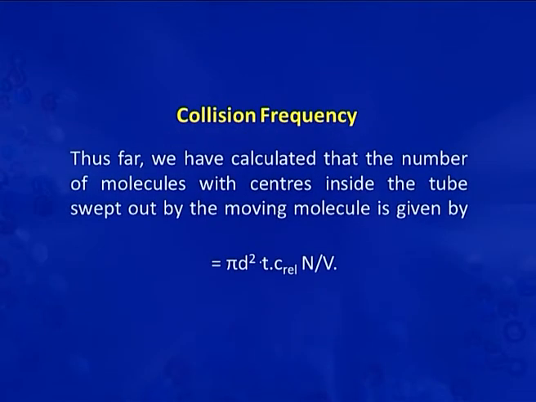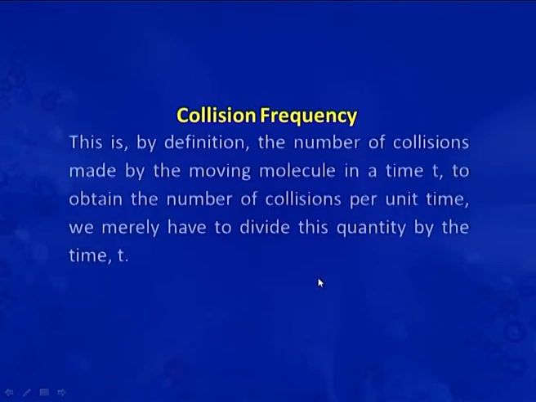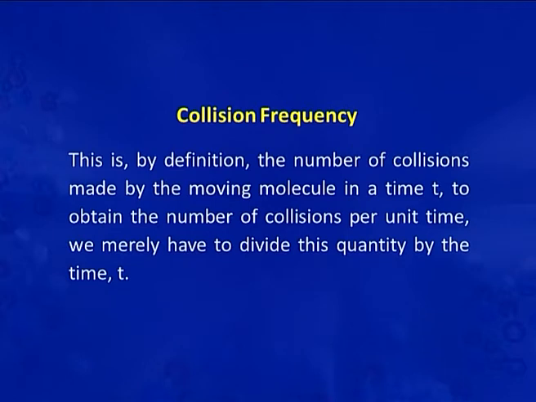So, thus far we have calculated that the number of molecules with centers inside the tube swept out by the moving molecule is given by pi d square times C_rel times t times N by V. Thus, to obtain the number of collisions per unit time, we merely have to divide this value by the time t.